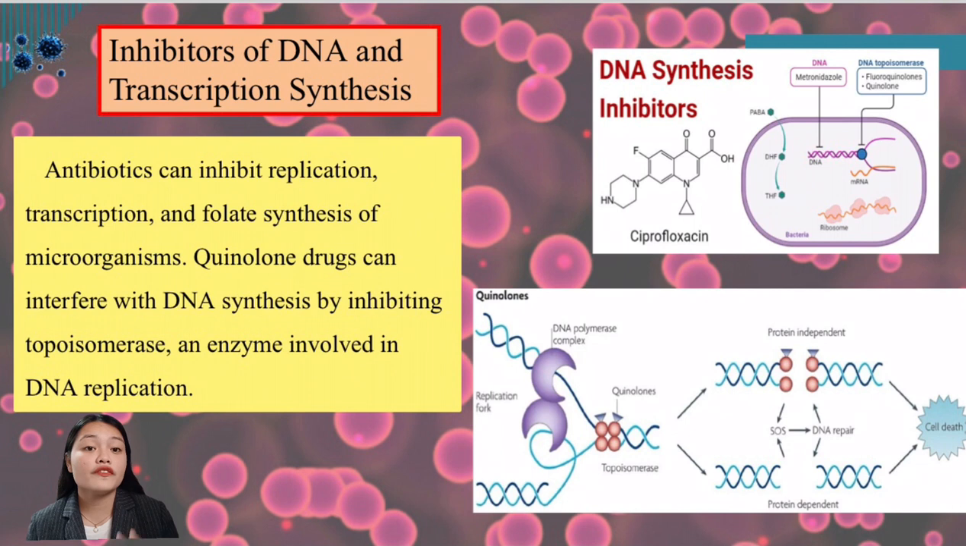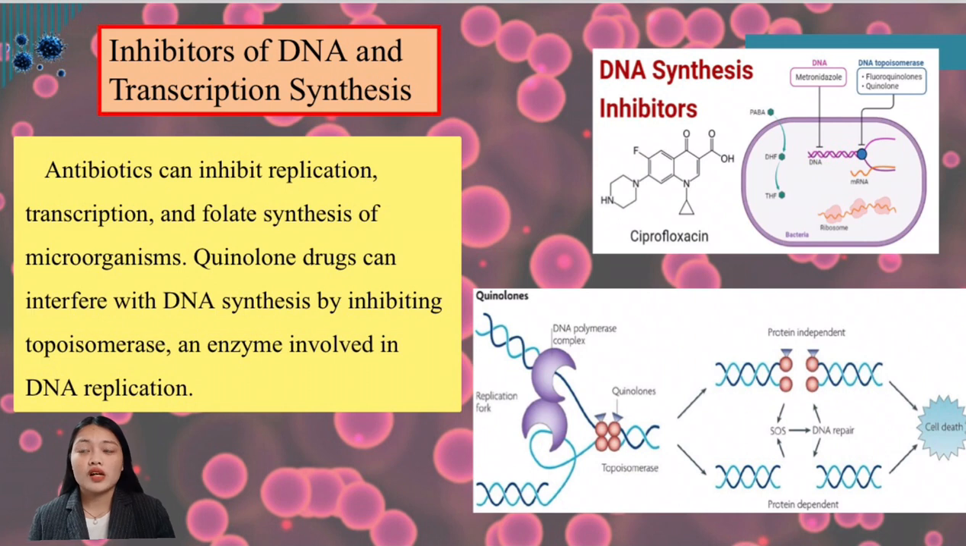Next is inhibitors of DNA. Antibiotics can inhibit replication, transcription, and folate synthesis of microorganisms. The quinolone drugs can interfere with DNA synthesis by inhibiting topoisomerase. Topoisomerase is an enzyme involved in DNA replication. And DNA synthesis occurs in chromosomes, which requires substrate primers, templates, and enzymes. So different drugs are used in treating diseases by inhibiting DNA synthesis in different manners.